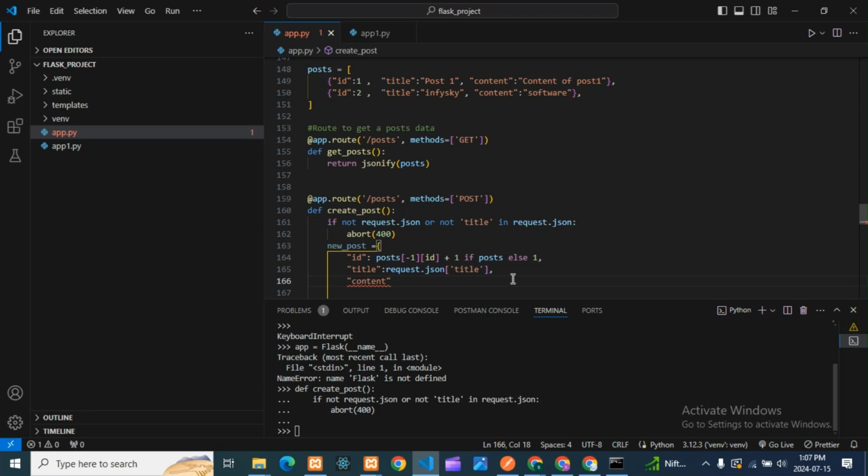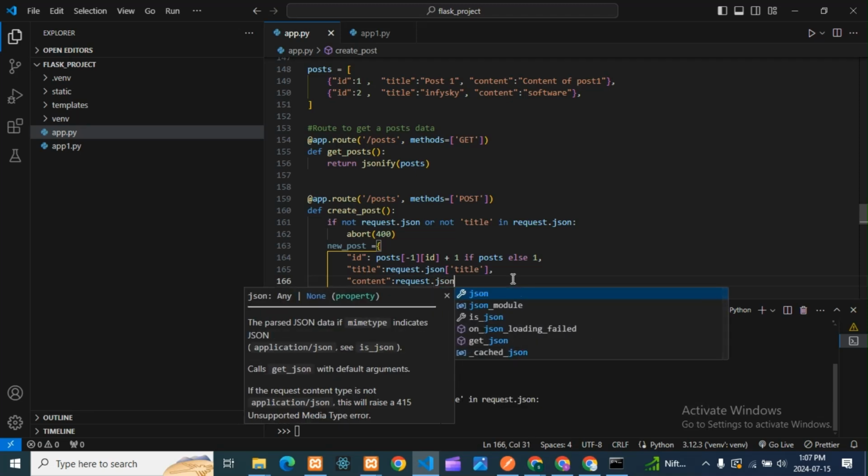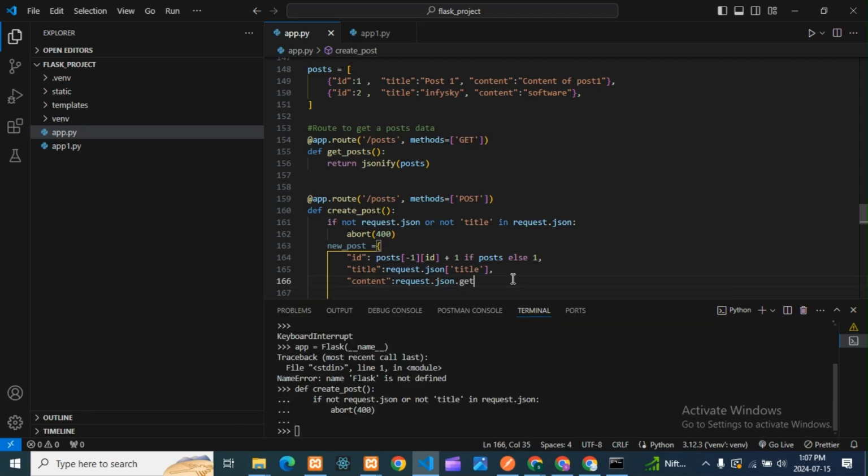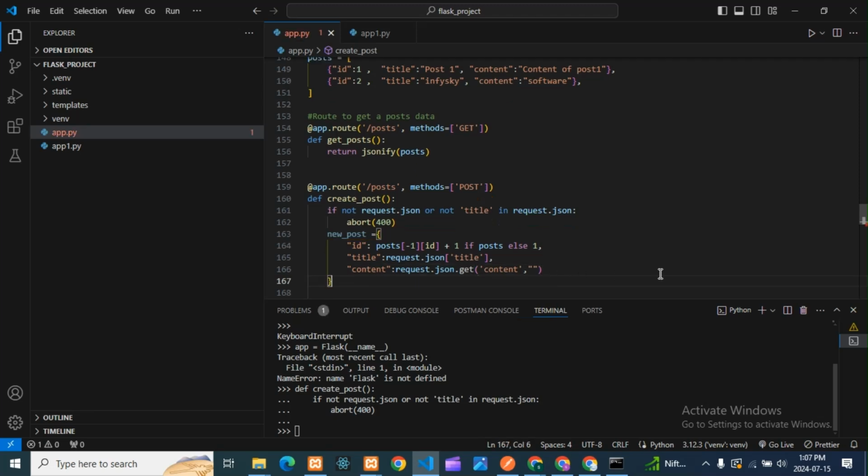Then guys, we're taking here content, and content will be what? Request, same, it will be request.json.get. Here it is content. If it is null also, it is fine. Here we are taking content, if it is there also take, and if it's null also you take, guys, like that. Don't give any error. Okay, then here we'll complete this.